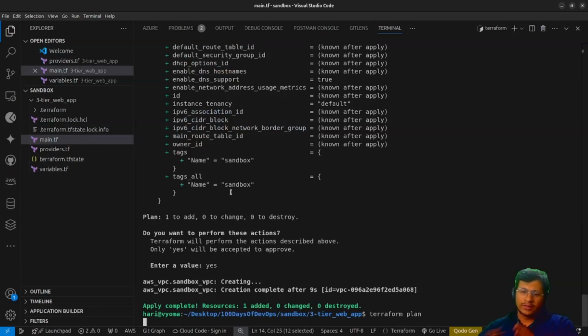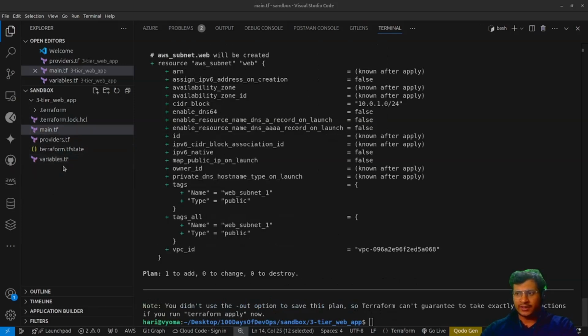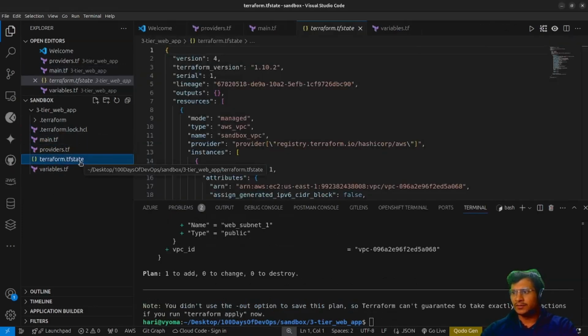So here it follows a concept called idempotence. What is idempotence? I'm explaining it in very simple technical terms. If any configuration is already available in our cloud infrastructure, all the configurations are saved in this tf state file. I'll just show you this tfstate file.